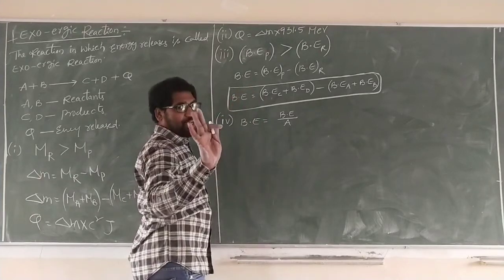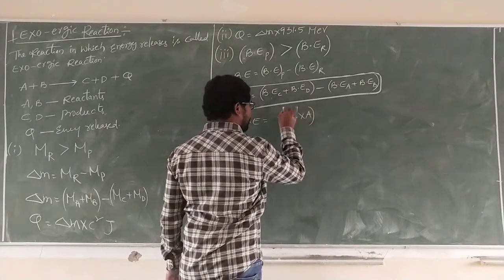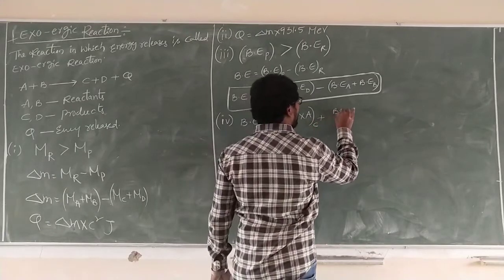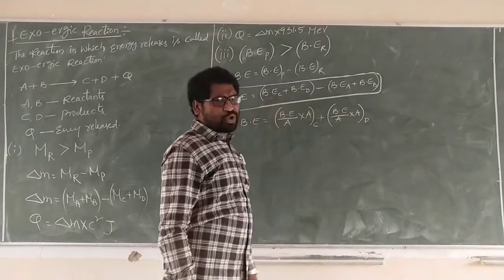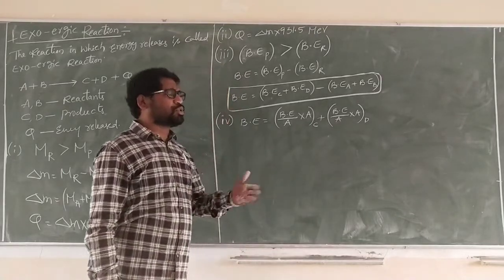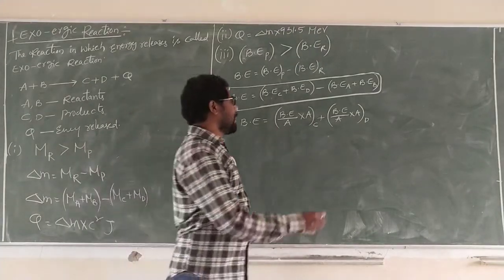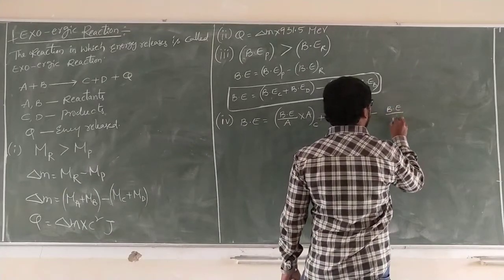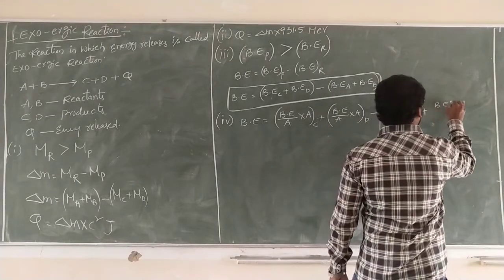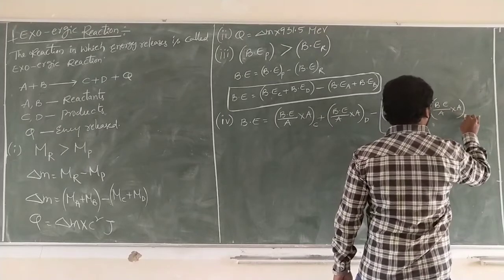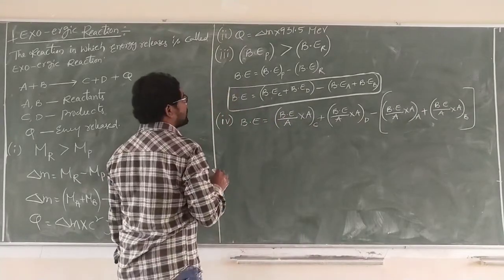Binding energy is the binding energy per nucleon into the mass number of C, plus binding energy per nucleon into the mass number of D. How do we get the mass number? They give some element in the data, suppose chlorine or sodium or aluminum, so we know the mass numbers. Then subtract binding energy per nucleon into the mass number of A plus binding energy per nucleon into the mass number of B. What is A? Mass number.